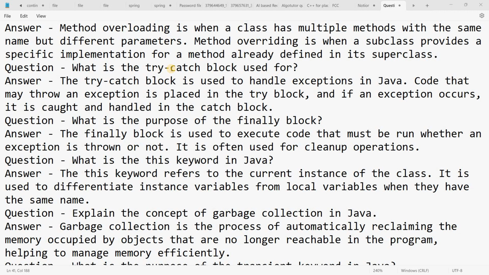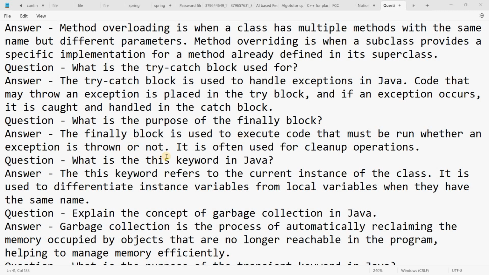What is the purpose of the finally block? The finally block is used to execute code that must be run whether an exception is thrown or not. It is often used for cleanup operations.